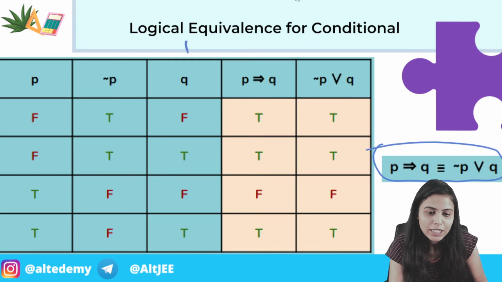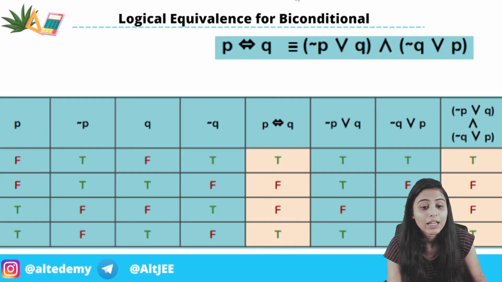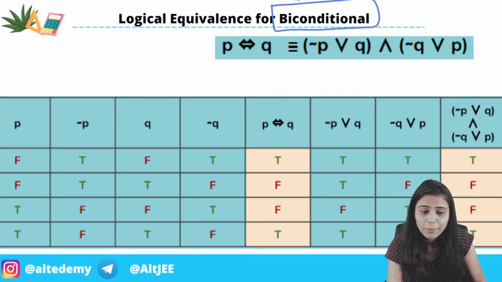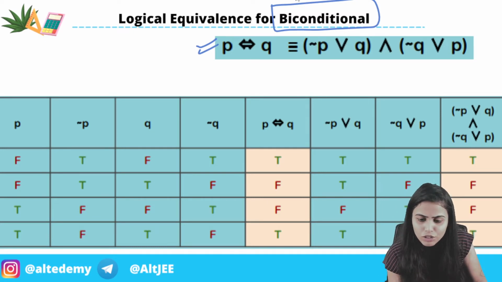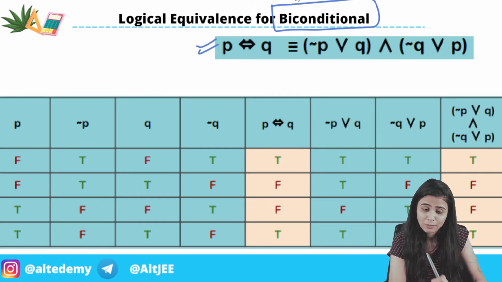What does it say? P implying Q is equivalent to negation of P union Q. Then we have logical equivalence for the biconditional. We have proven it with the help of a truth table also. I have gone into detail in the truth table, and I have explained each and every operation in the webinar.